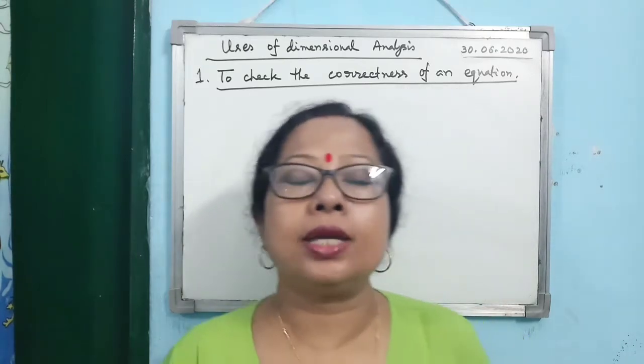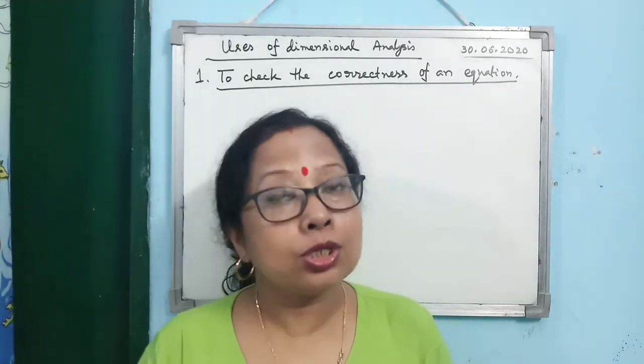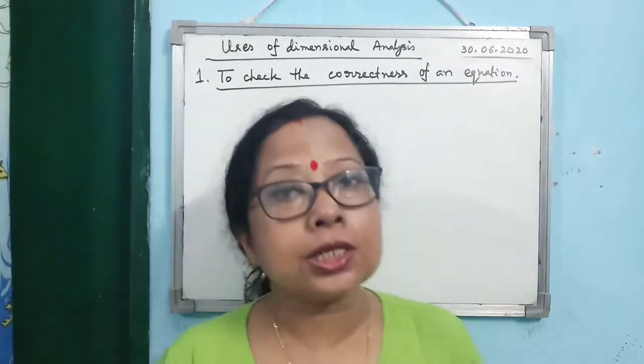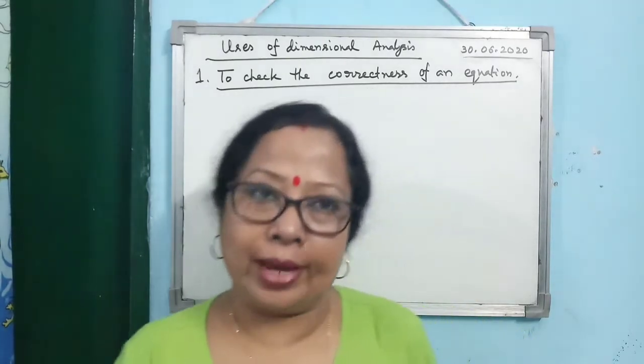Then only the equation is considered a correct and valid equation. So one can use dimensional analysis to check the correctness of a given equation.